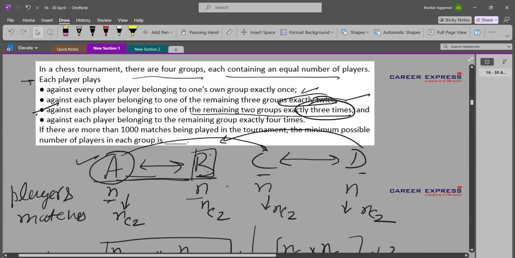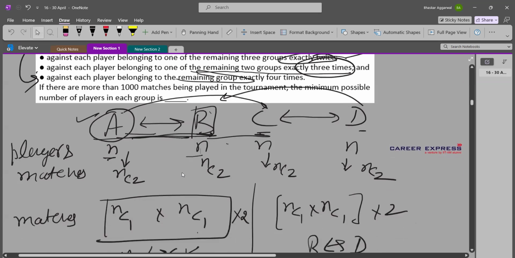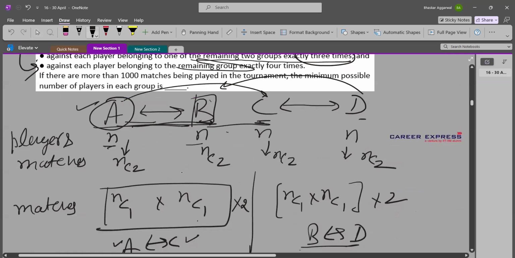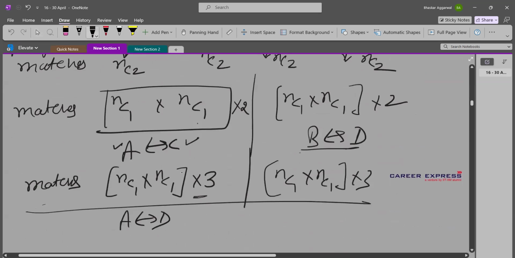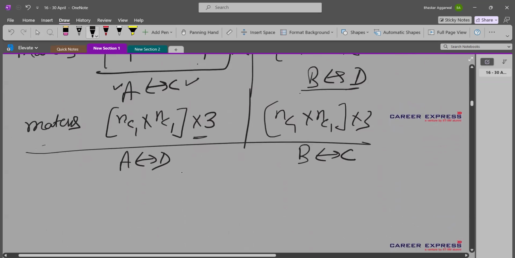And then we come to the next line, the last line of the question. Each player plays against each player belonging to the remaining group. So A has played with B, A has played with C also. So A and D, these two groups have not come together yet. So A will go play with D, and similarly B and C, they will also play. Group B and C. Fine.